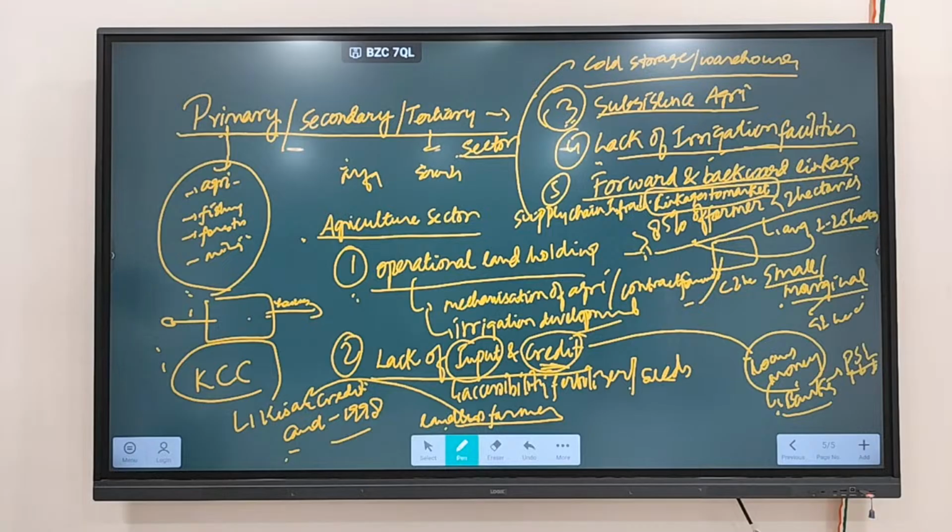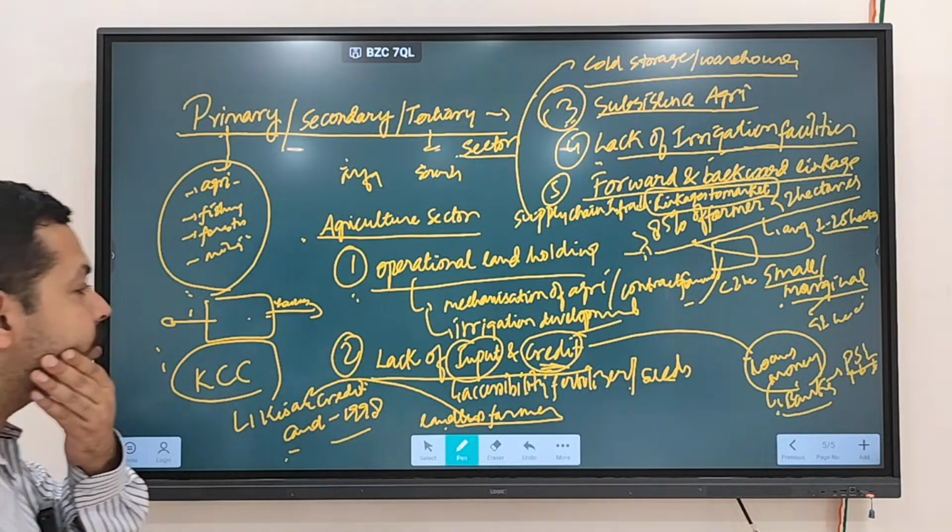Fine. So these are the reasons why the Indian agriculture sector is facing problems. You have to write what problems are being faced by the agriculture sector. So these are the problems you can highlight, that are being faced by India's agriculture sector. Clear? That's why the government has launched a lot of schemes.